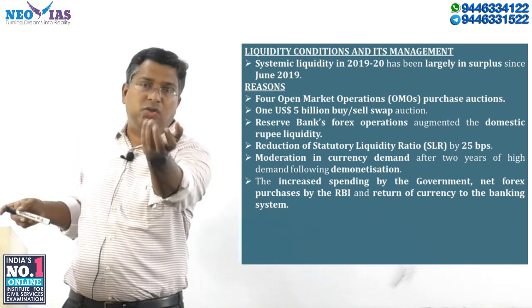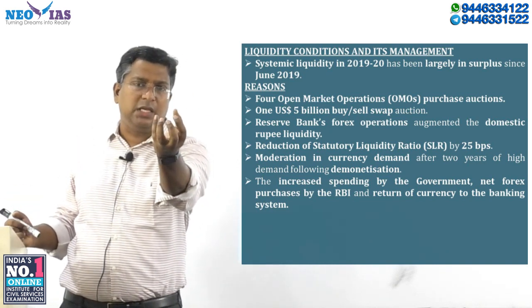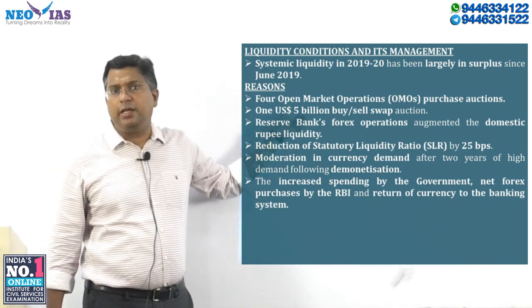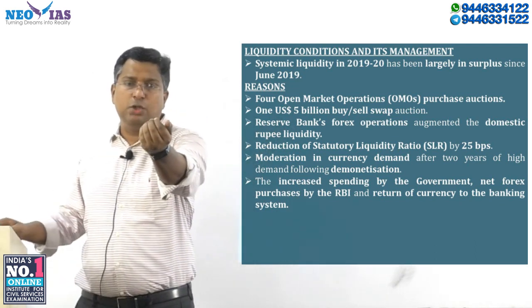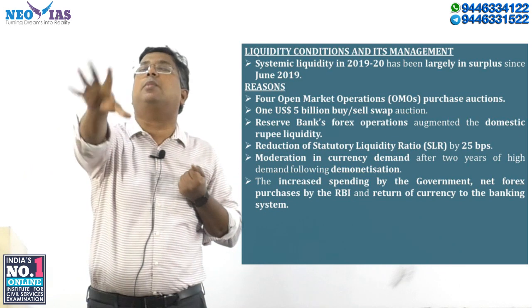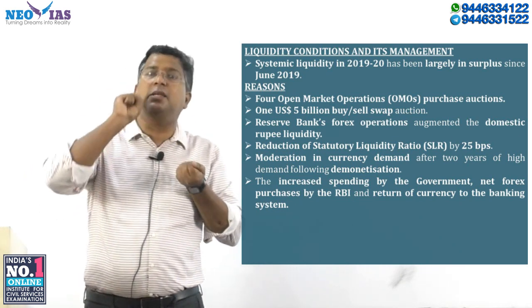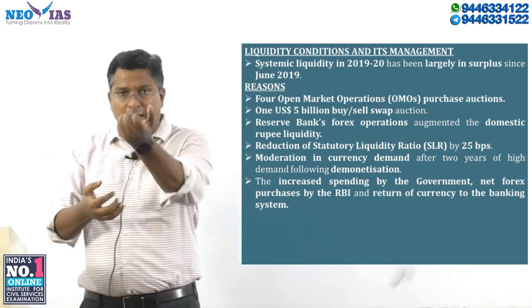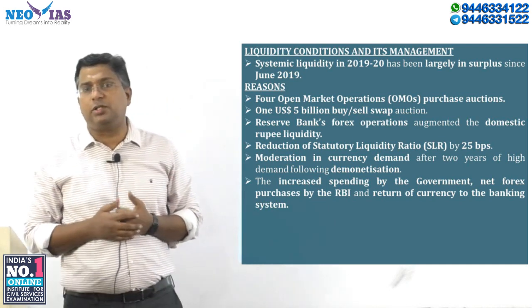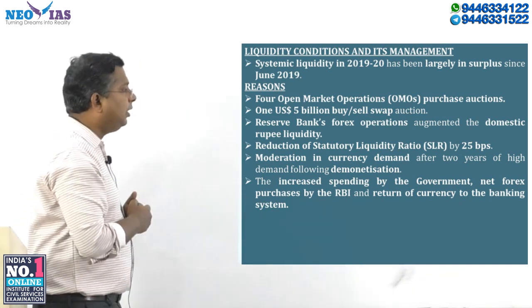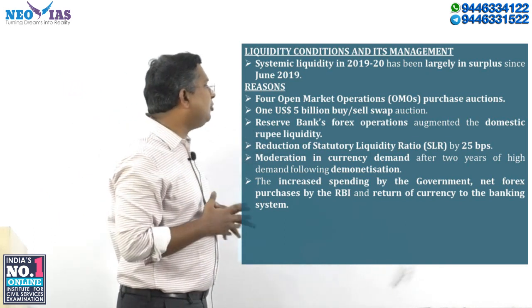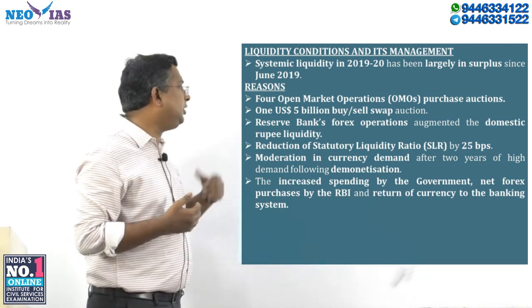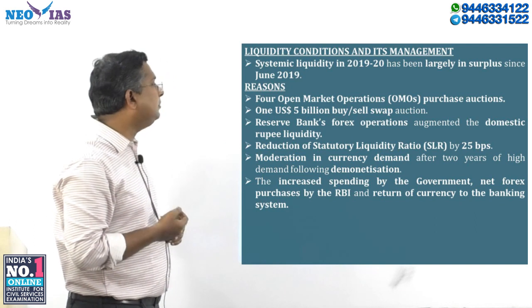So when RBI purchases forex, foreign currency assets of $5 billion, so when it purchases US dollars, what happens? In return, it has to pay Indian money. So when you buy forex, you have to pay Indian rupees. So this $5 billion swap auction also resulted in more money in the economy. Then RBI's forex operation also augmented the domestic rupee liquidity, more money in the economy.